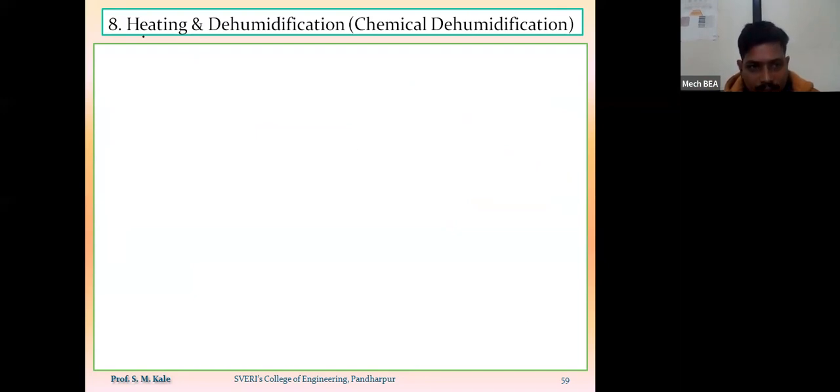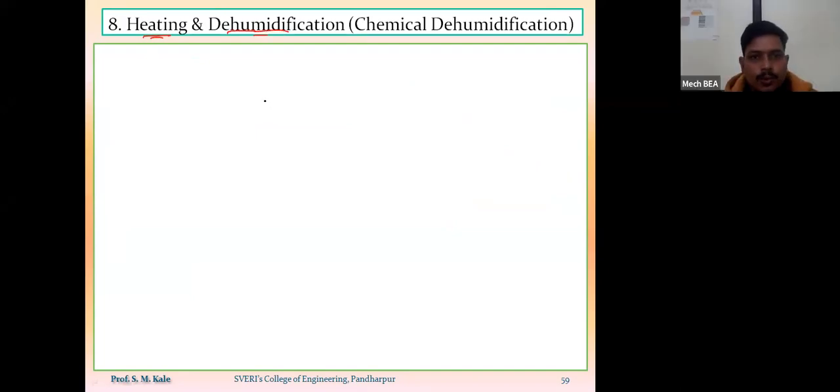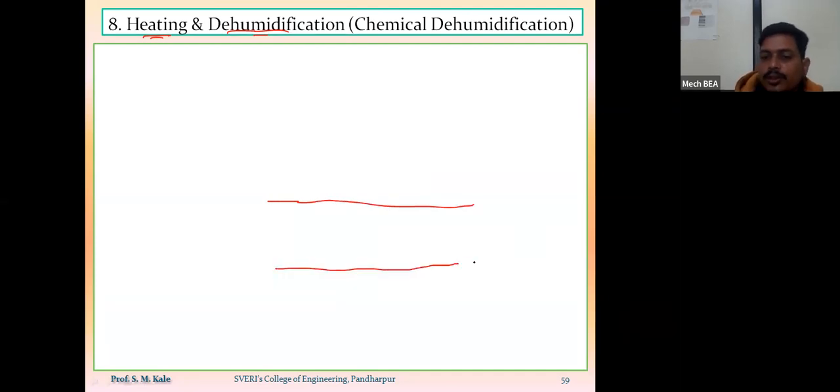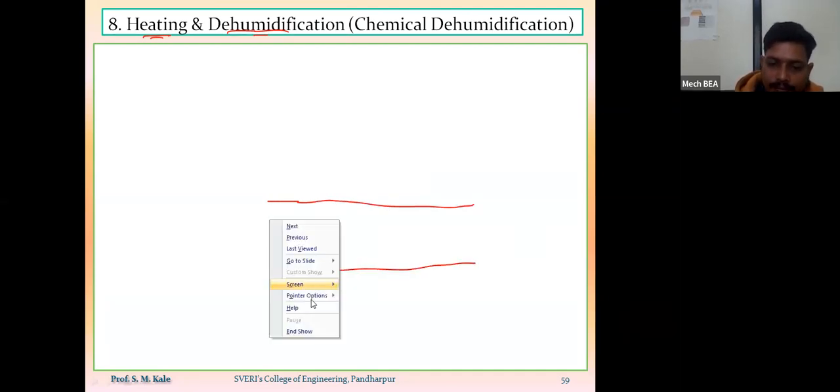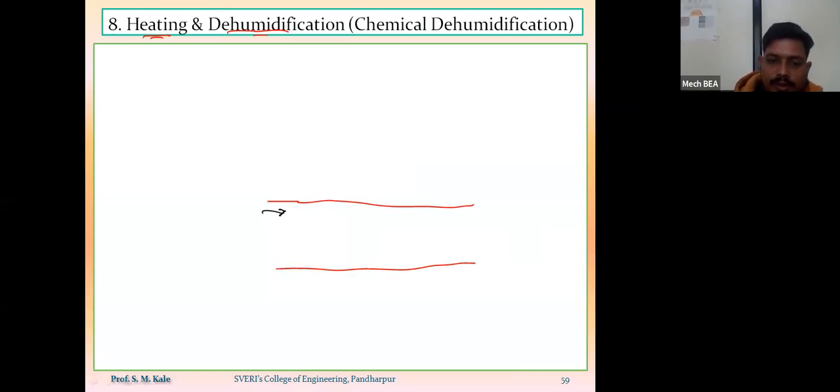At the same time, we have to heat the air, and we have to remove the moisture content also. We have to remove the moisture content as well as heat the air. So how does this process occur? Suppose we have an insulated chamber, and we supply the air to that insulated chamber, or to the air handling unit.